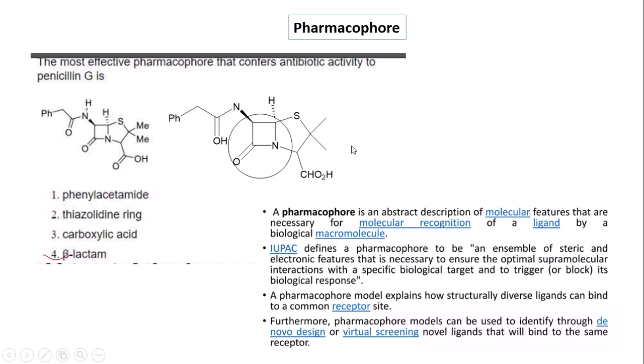Now what is the pharmacophore? Pharmacophore means the scaffold in which the molecule becomes bioactive. A pharmacophore is the abstract description of molecular features that are necessary for molecular recognition of a ligand. That is, the molecule can interact with the enzyme at the particular scaffold and produce the bioactivity. So the particular scaffold is very important for any drug molecule or any antibiotic molecule. This is the structure of penicillin G, where the beta lactam unit is the pharmacophore unit. That unit is active for the biological process.